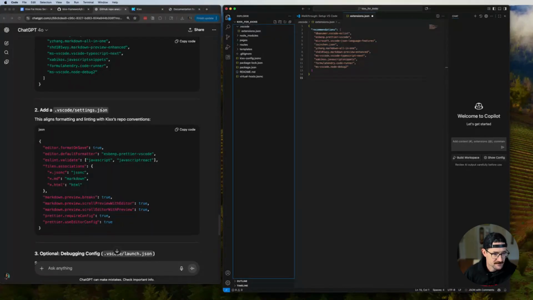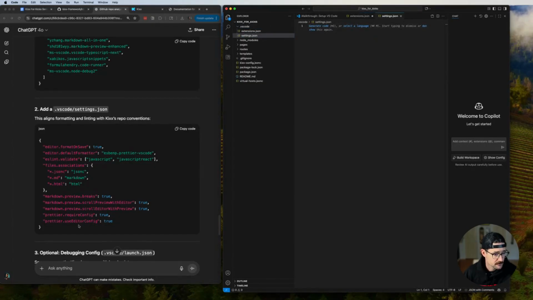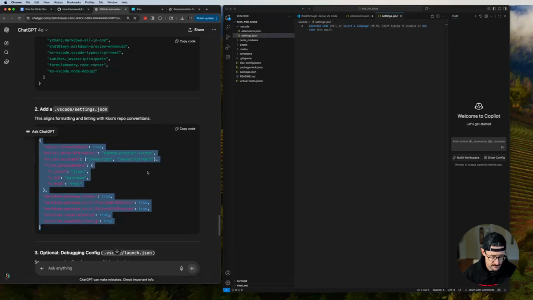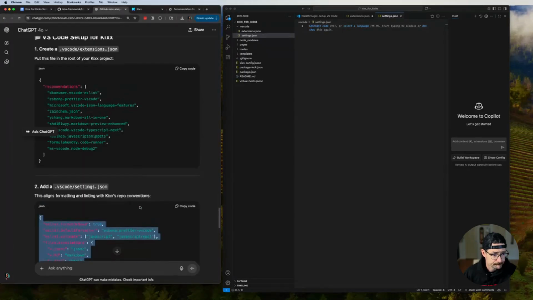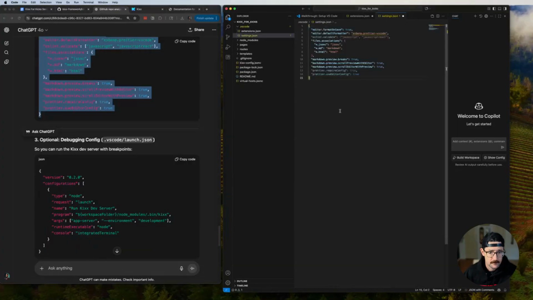Okay, VS Code settings.json. So I've got extensions.json, and now I want settings.json. Okay, it's JavaScript Object Notation. Format on save, default formatter, ESLint, file associations. Cool. Preview with editor and editor with preview. That's pretty cool. Okay, so now save it. I guess that's what that dot is, unsaved changes.